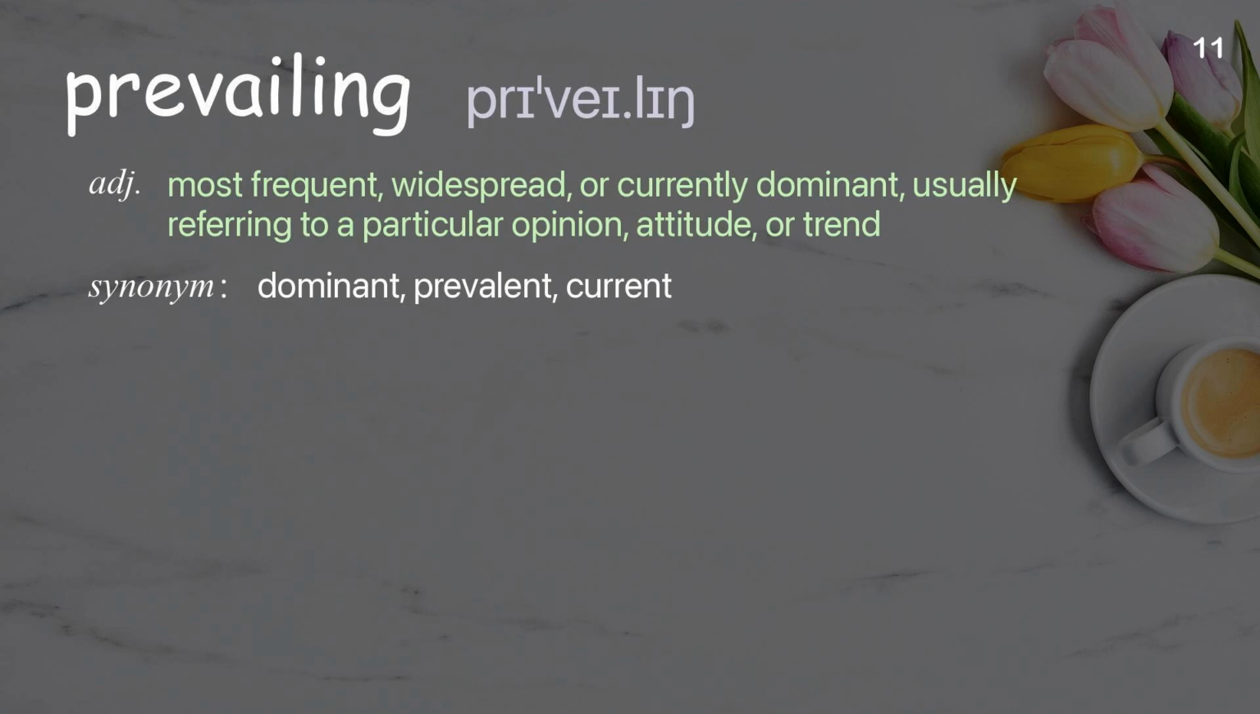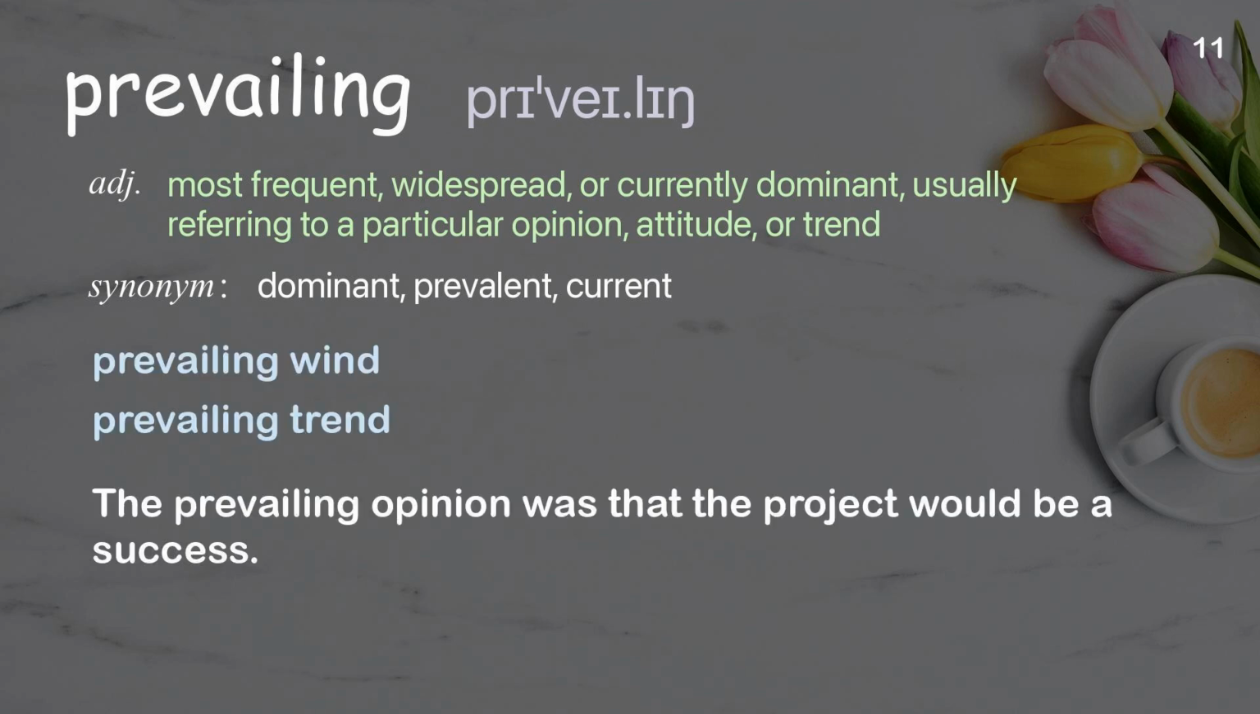Prevailing. Most frequent, widespread, or currently dominant, usually referring to a particular opinion, attitude, or trend. Examples: Prevailing wind. Prevailing trend. The prevailing opinion was that the project would be a success.